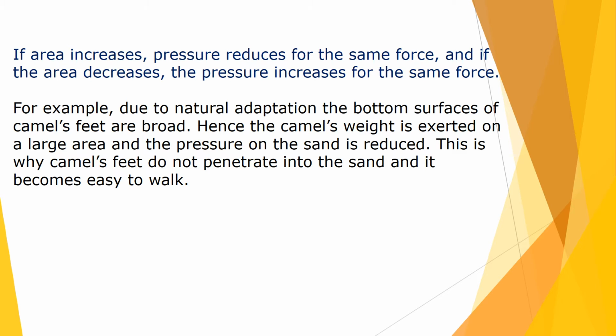In short, we can say that area and pressure are inversely proportional to each other. As the area increases, the pressure decreases, and as the area decreases, the pressure increases. For example, due to natural adaptation, the bottom surface of the camel's feet is broad. Hence, the camel's weight is exerted on a large area and the pressure on the sand is reduced. This is why the camel's feet do not penetrate into the sand and it becomes easy to walk.